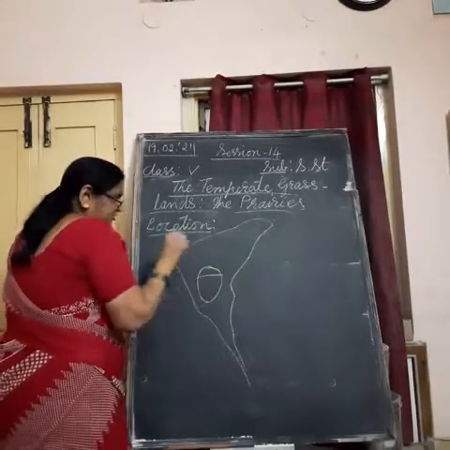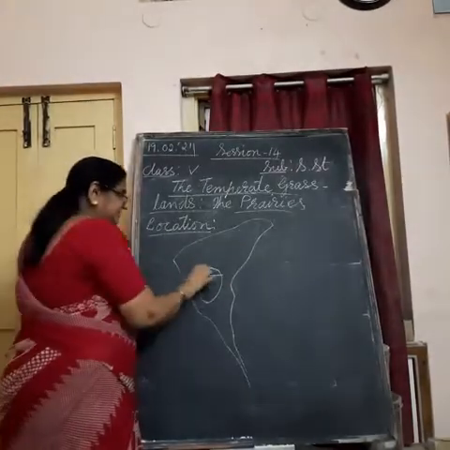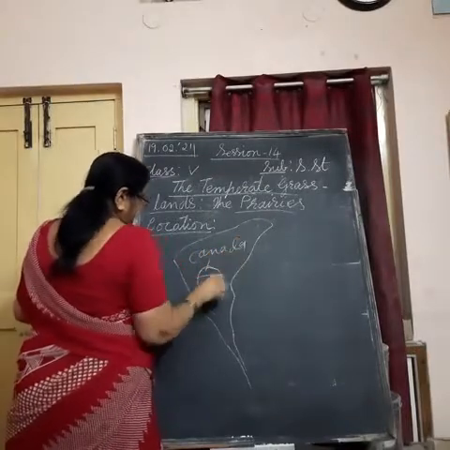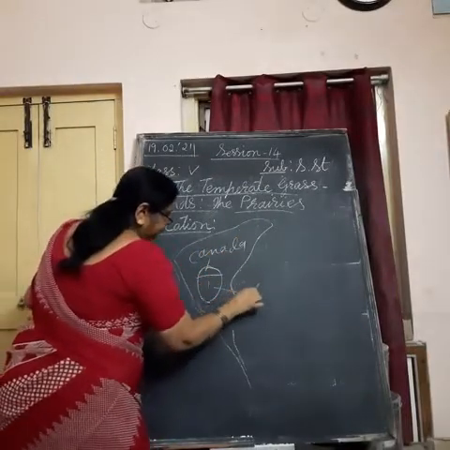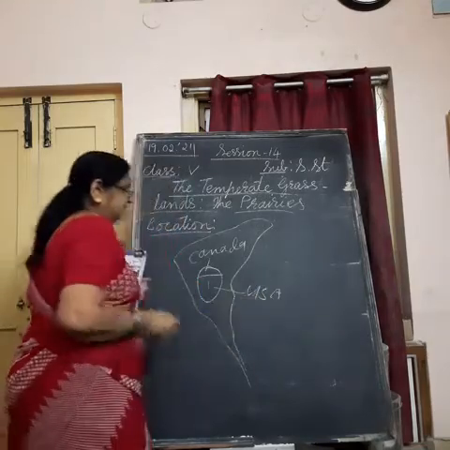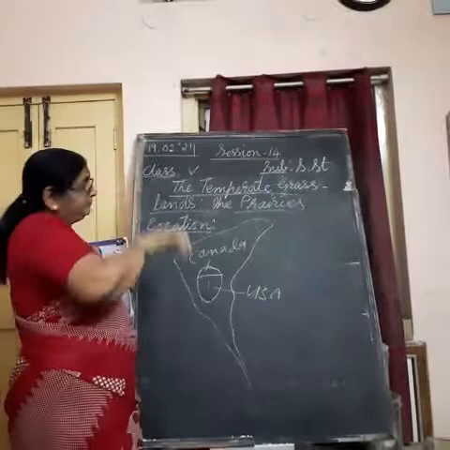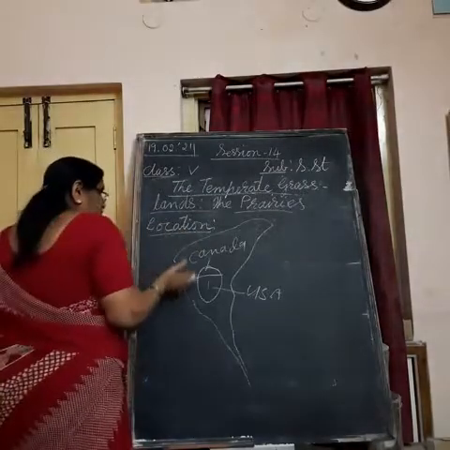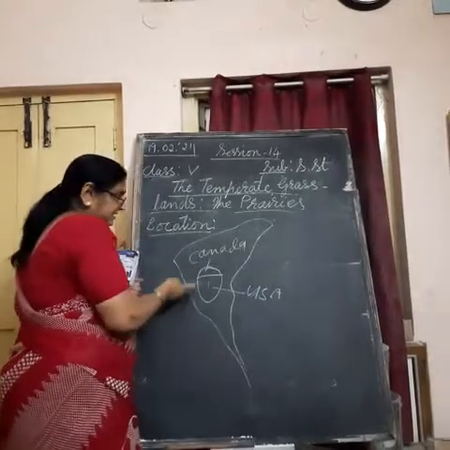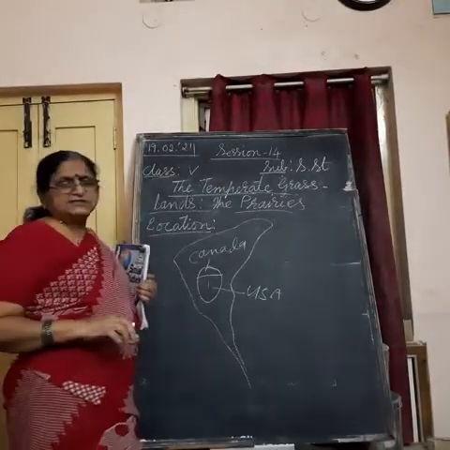Some part is rocky and hilly. This part comes in Canada and the other part comes in the USA. So we can find two of the most advanced, most progressed countries in this prairies region.